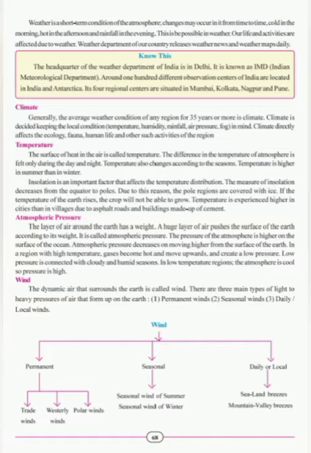Temperature. The level of heat in the air is called temperature. The difference in the temperature of atmosphere is felt during the day and night. Temperature also changes according to the seasons. Temperature is higher in summer than in winter.